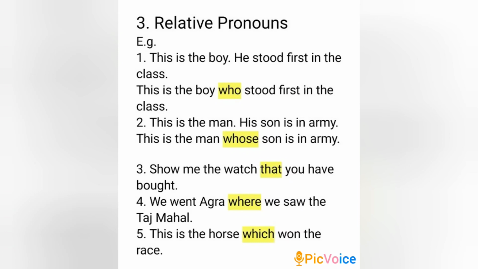See the second sentence. This is the man. His son is in army. By using relative pronoun whose, we can make it one. This is the man whose son is in army. See the sentence 3. Show me the watch that you have bought. Fourth one. We went to Agra where we saw the Taj Mahal. Fifth one. This is the horse which won the race.